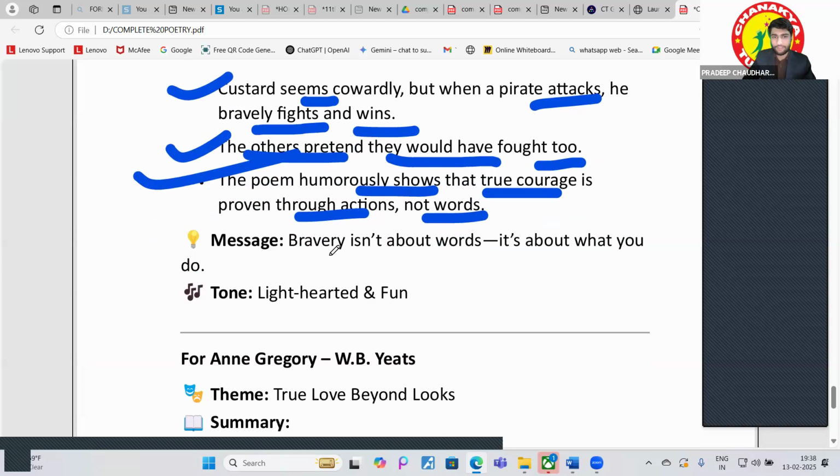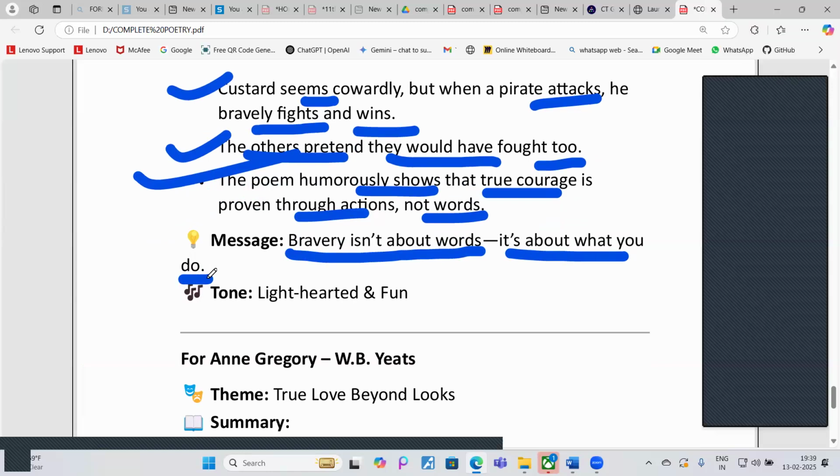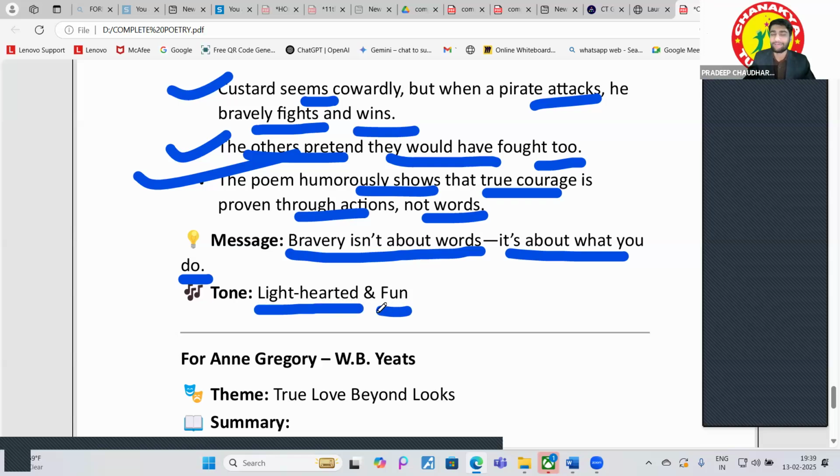So what is the message from this? Bravery is not about words, it's about what you do. If I am telling some words to anyone, bravery is not that. Bravery is what you do, right? That is the message I want to give you from this poem as well: the bravery that you have to show in the exam. Got it, guys? What is the tone? Light-hearted and fun. It is a very light-hearted poem, and also a fun poem. That is the thing from this poem.